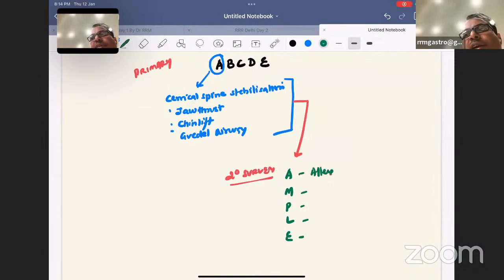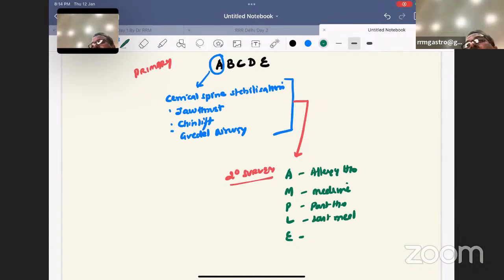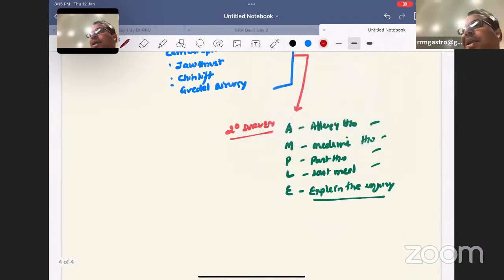Allergy history, medicines, past history such as any drugs or pregnancy, last meal, and events: ask him to explain the mechanism of injury. Last meal matters because we plan surgery based on it. All are done in the secondary survey. After all these things, we take an X-ray of the cervical spine.